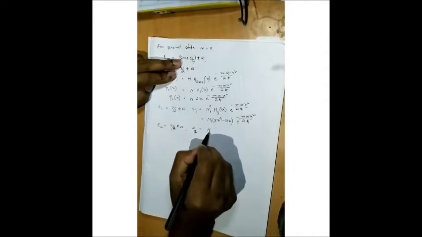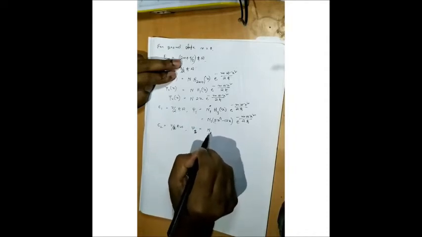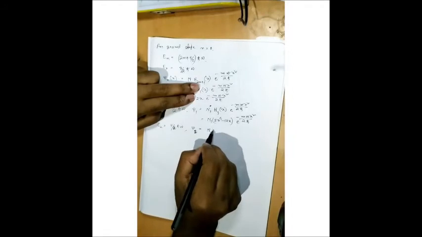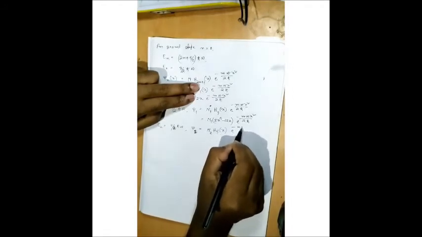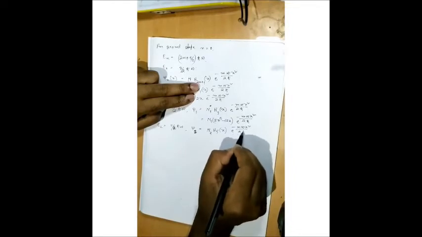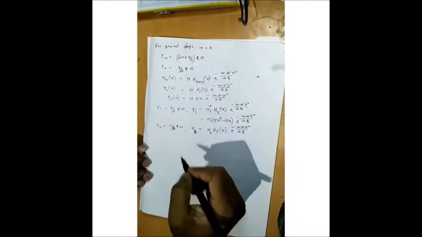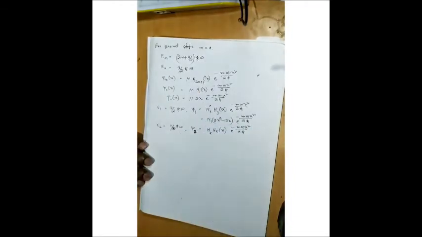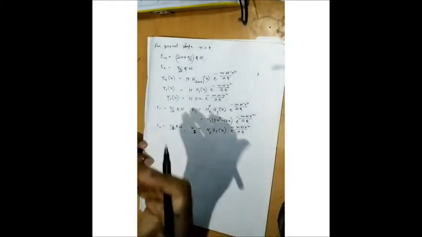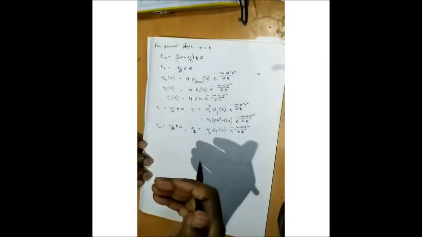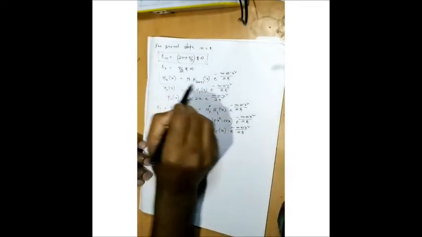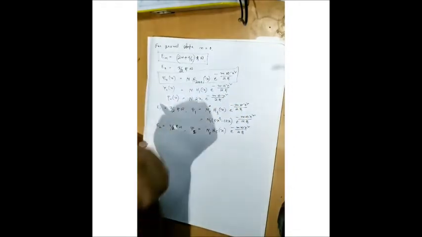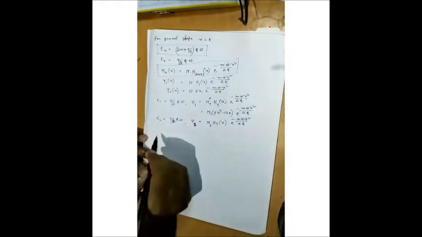Psi 2 is a normalization constant, suppose I take N2, and if I put it here, it will be H5(x) and e raised to the power minus m omega x square upon 2 h cut. So in this way we can further find all the energy eigenvalues. By knowing the formula, this is the energy eigenvalue, this is the wave function. So let us take a 2D case.